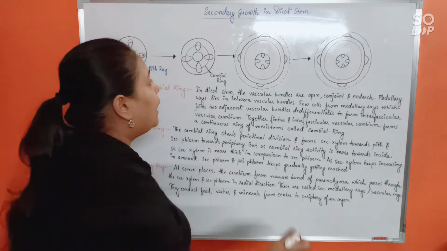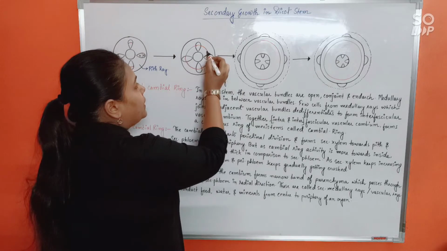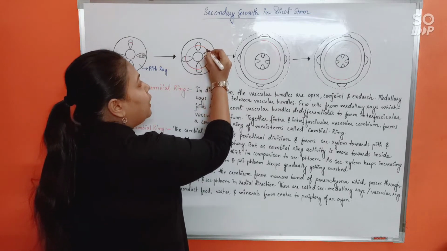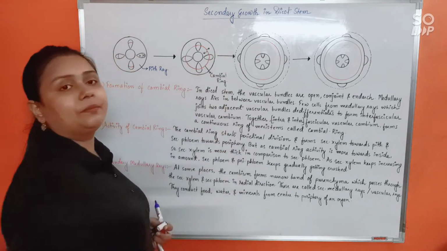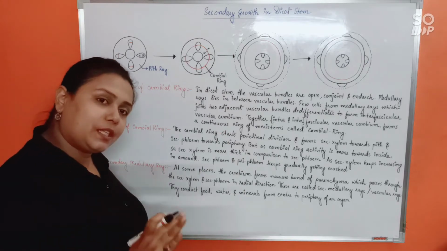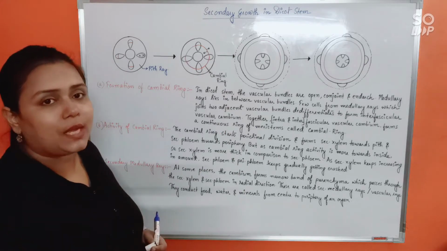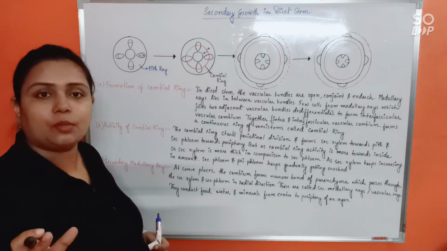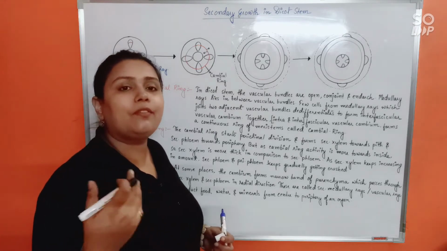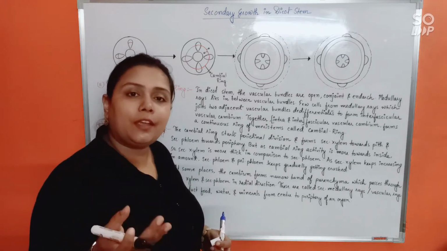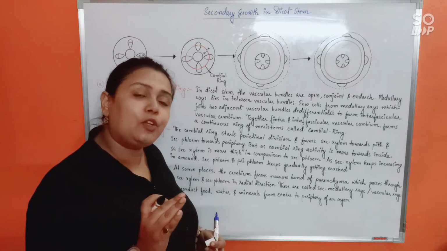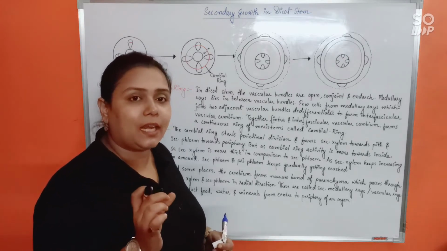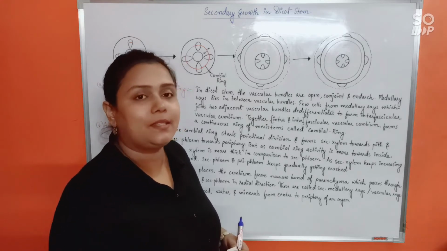Periclinal division means it will cut off a few cells towards inside. It will also cut off a few cells towards outside. Okay? Few cells towards inside and few cells towards outside. And both will be giving rise to two different layers. Okay? It's not that the cells will give rise to the same thing. No. It will give rise to a few cells towards inside to form a distinct layer, and towards outside also a distinct layer.